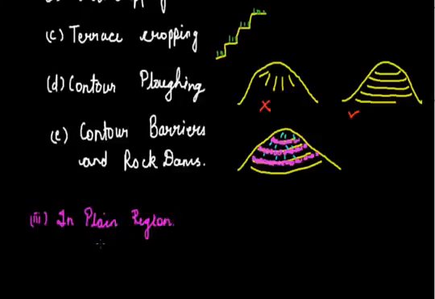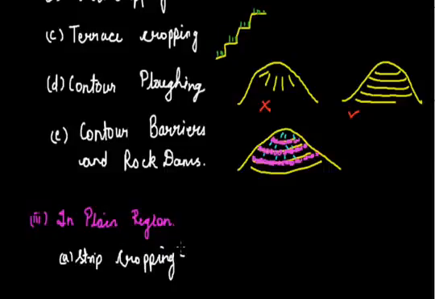The next is the plain region. In plain regions, the methods that can be used are, first, strip cropping, that is, planting different crops on parallel narrow strips. It will help in holding the soil, and it will also give less space for the soil to get eroded. When we have plants or crops growing at such close distances, there will be less space for soil to get eroded by the mediums of water and wind.